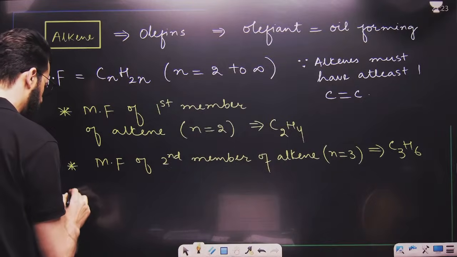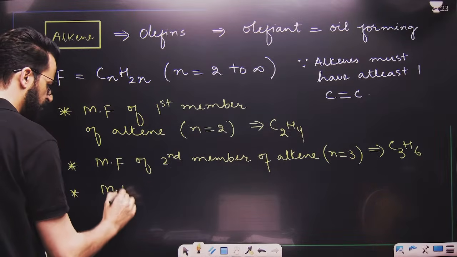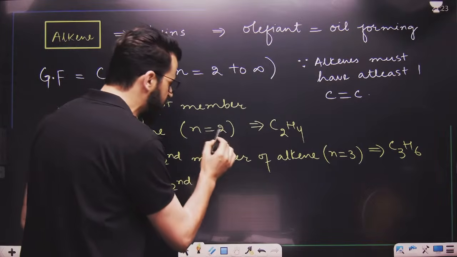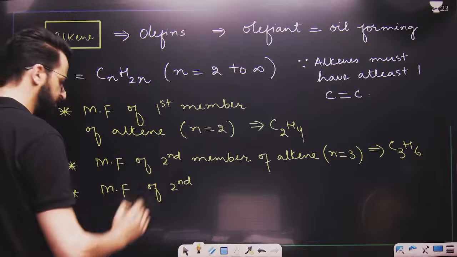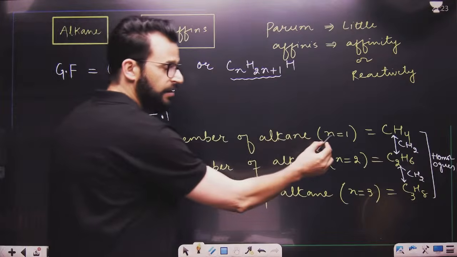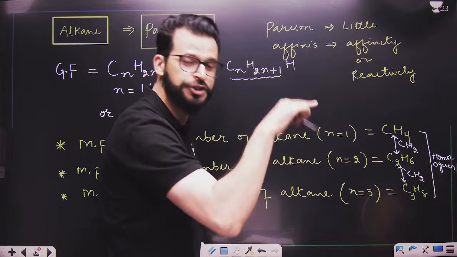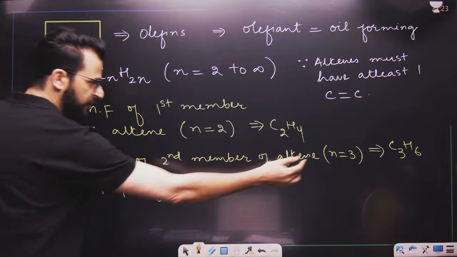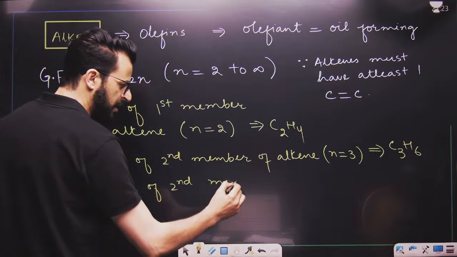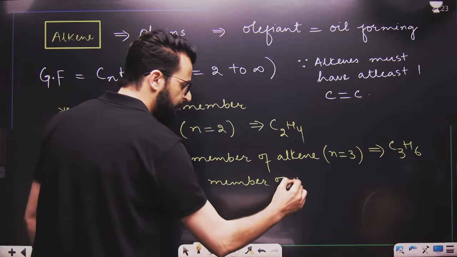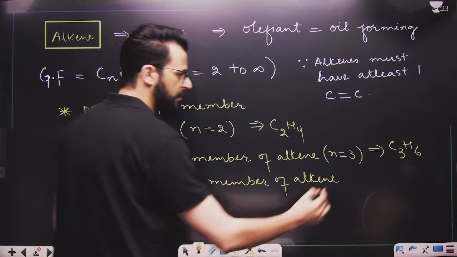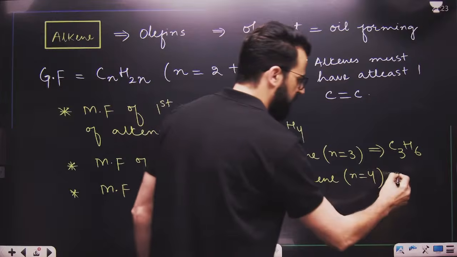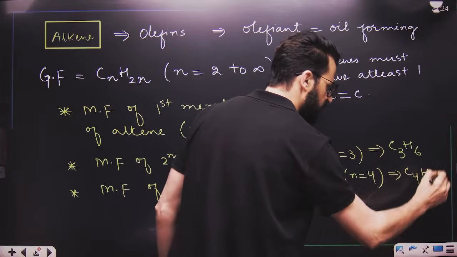Now, whenever we give the value of N, you have to be very careful about it. In case of alkane, the first member had N equal to 1. But in case of alkene, the first member is N equal to 2, so the second will be N equal to 3, and the third member will be N equal to 4. So N is equal to 4, which clearly indicates this becomes C4H8.